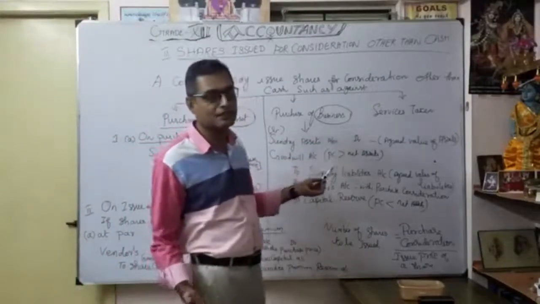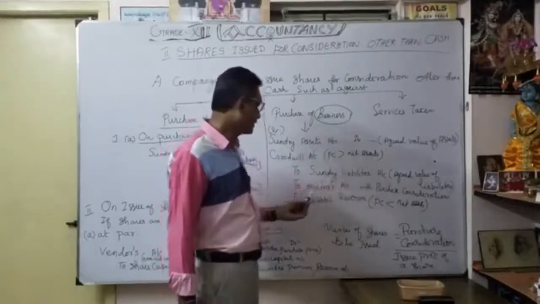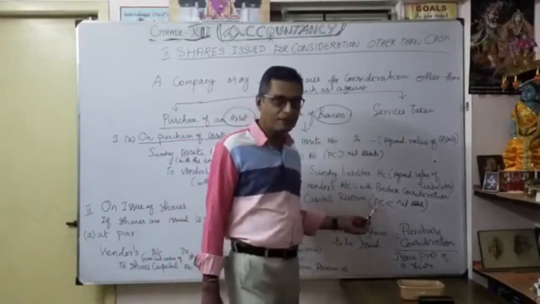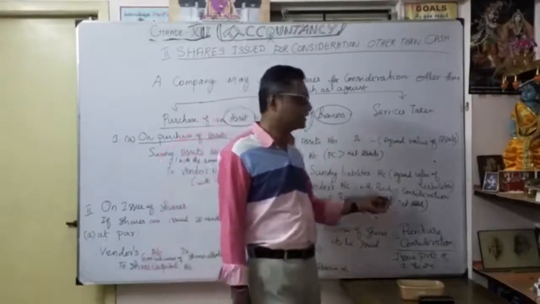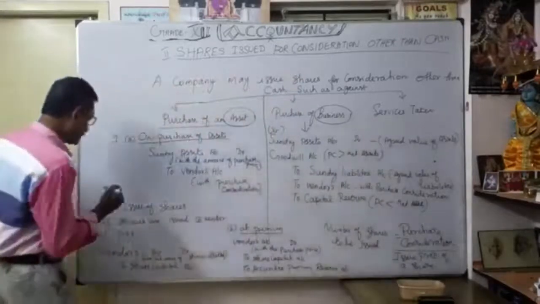Suppose any difference is there, purchase consideration is more than net asset: debit sundry liabilities, debit vendors account, credit capital reserve. Again, whether purchase consideration is less than net asset. You understood? That's what the entry is. Then we are going to issue shares, correct?